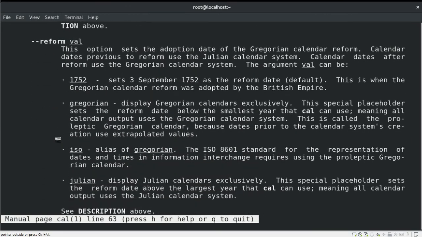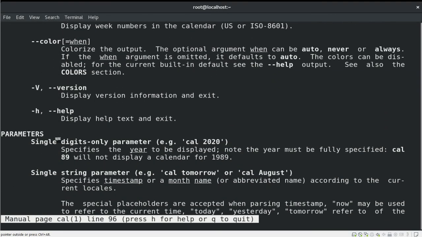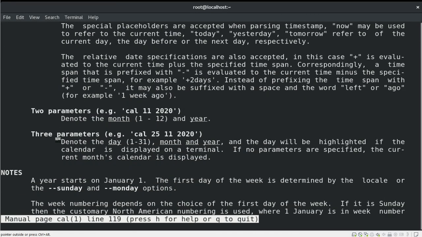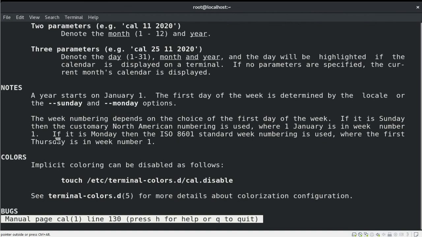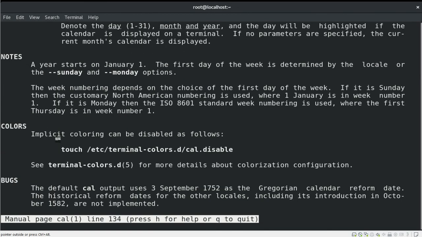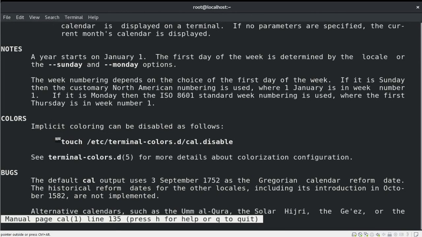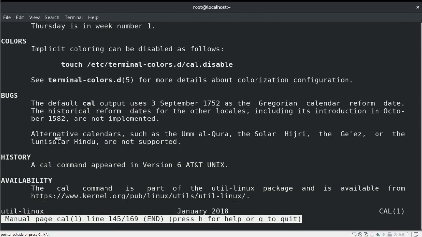Similarly, for most commands you will get some examples to execute the particular command, which will be very useful while working in a production environment. This man page will also provide you more information about the command and the historical background of the command.